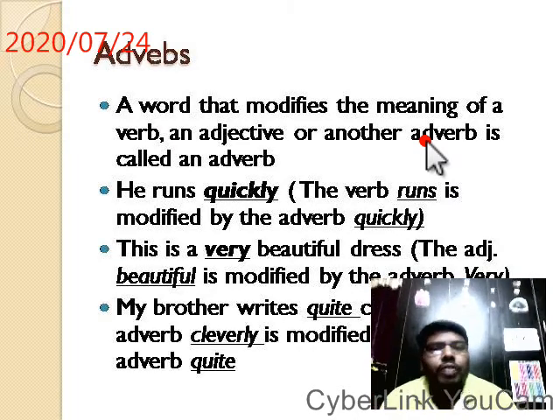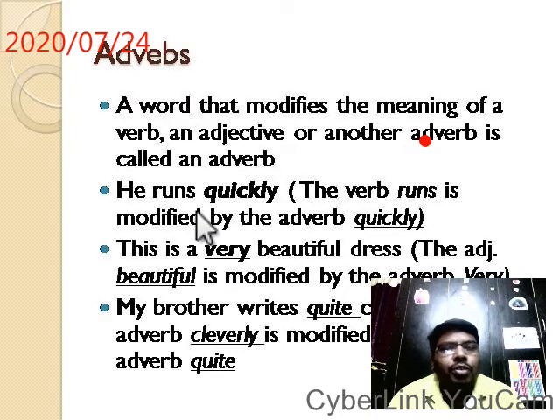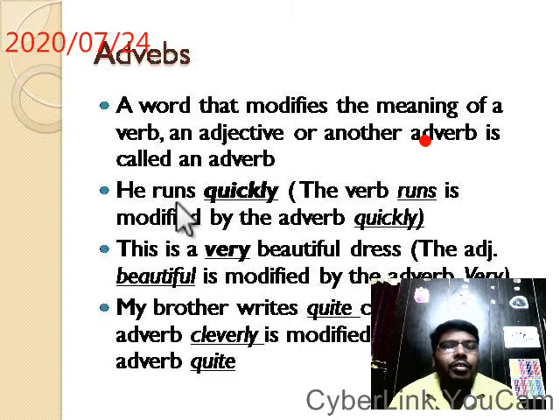Now, see the example. He runs quickly. The word runs is a verb. The verb runs is modified by the word quickly. Here, the verb is being modified. This is a very beautiful dress.